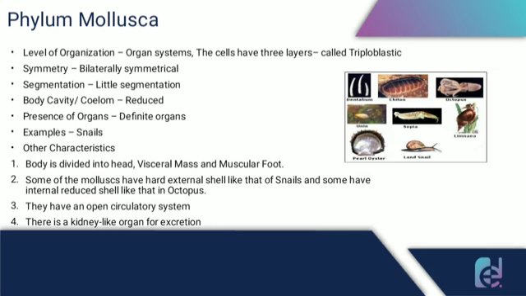Their body is divided into head, visceral mass and muscular foot. Some of the mollusks have a hard external shell like that of snails, and some have internal reduced shells like that in octopus. I hope you must have seen a snail and the shell on its back, so it is the external shell. Like the arthropods, they also have an open circulatory system, and they have a kidney-like organ for excretion.